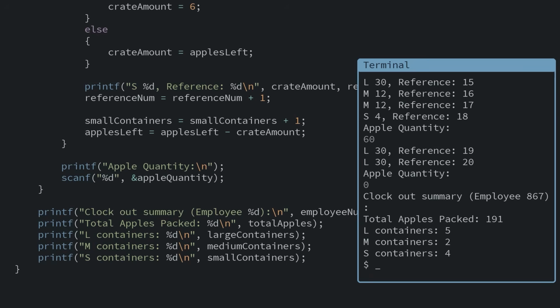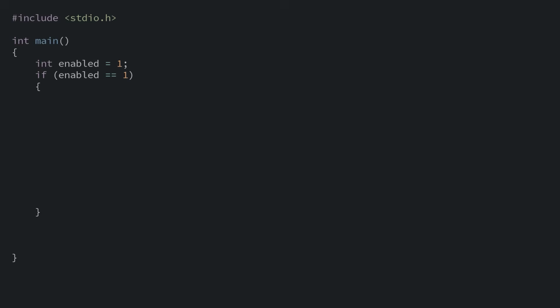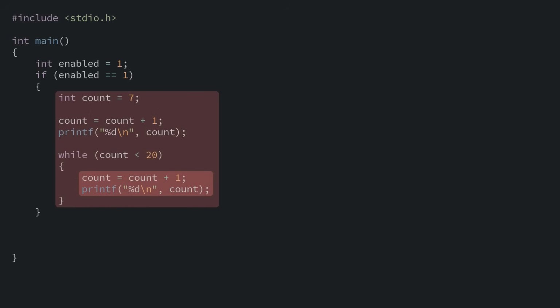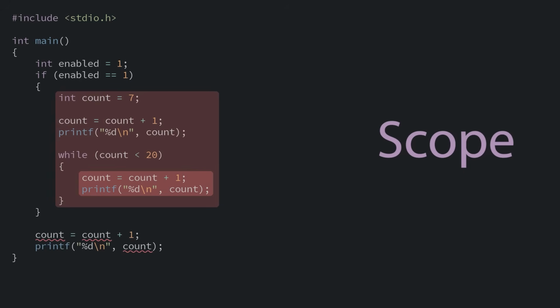One last thing I want to point out before we get experimenting. When you declare a variable, you can only use it within that set of braces, called a block, and any deeper blocks within it. We call this the variable scope. If you try to access it from outside, C will complain that the variable doesn't exist. It's not something you have to think about often, but it can come up.